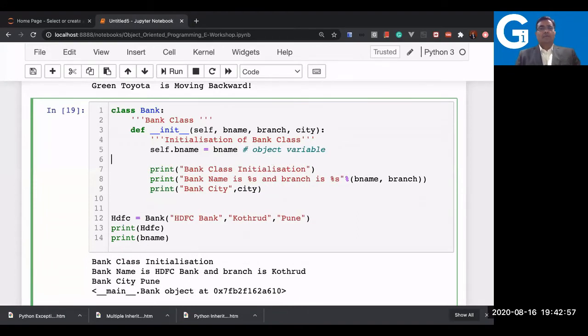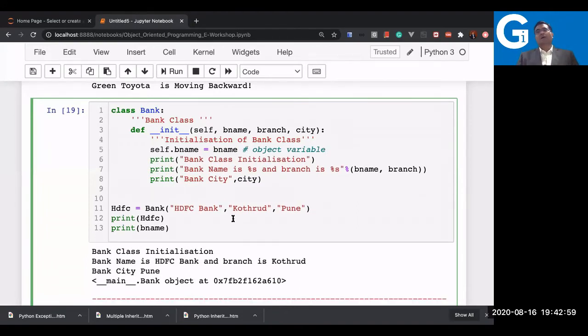Now can I print this bname, and how can I print it? I just defined it, but let me tell you now, you can print it by using the object, because the scope is for the object now. It is not a global variable, it is an object variable. As a result, I can print using the object now.